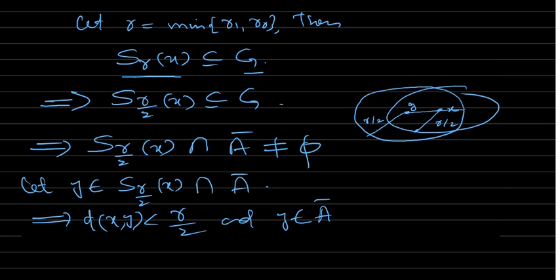If Y is in A, then every open sphere with center at Y and radius R by 2 should intersect with A.